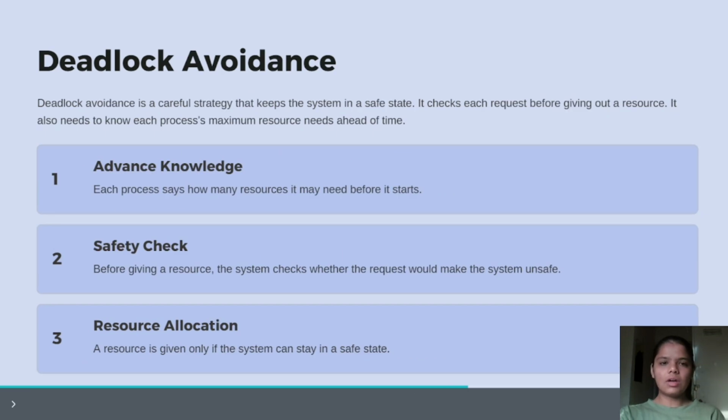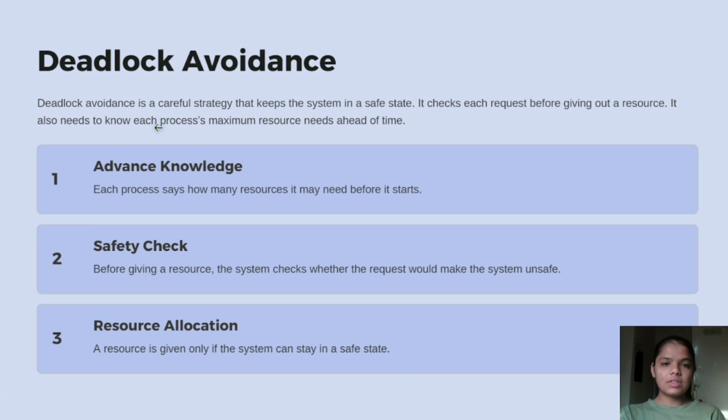Next is deadlock avoidance. In deadlock avoidance, we use careful strategies that keep the system in a safe state. It checks each request before giving out a resource. It also needs to know each process's maximum resource needs ahead of time.